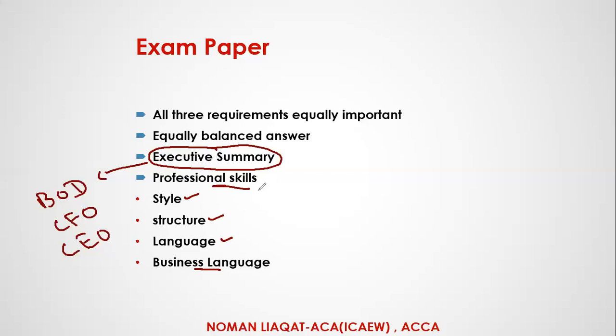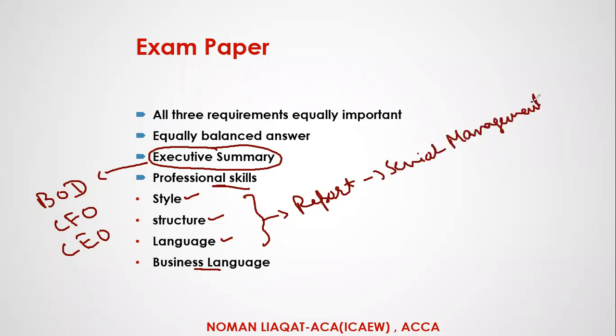This is all about professional skills. Why are these areas so important? Because we are writing a report for our senior management. So it is really important that we write very good material as well. That's why professional skills matter a lot, and we have to be good in these areas.